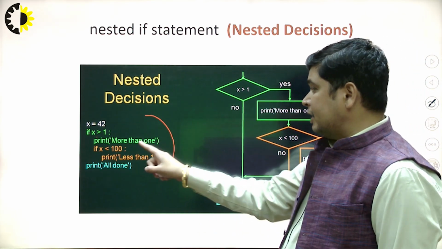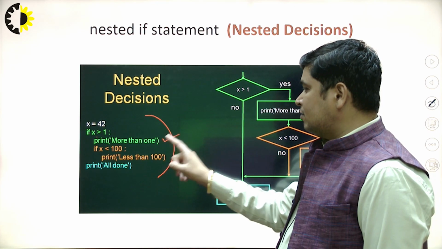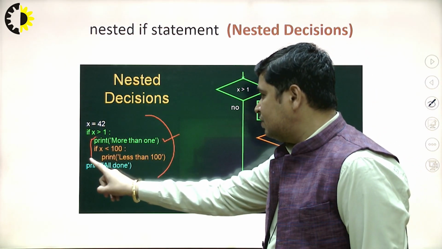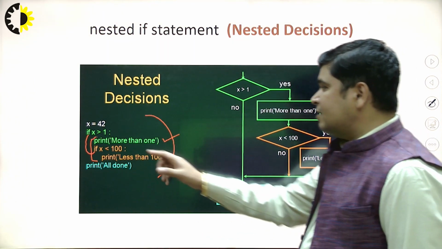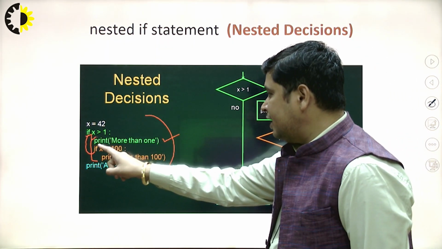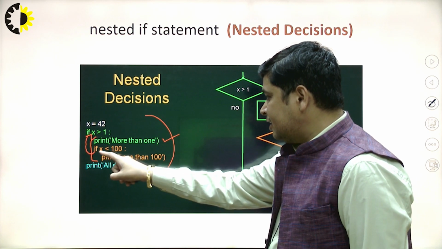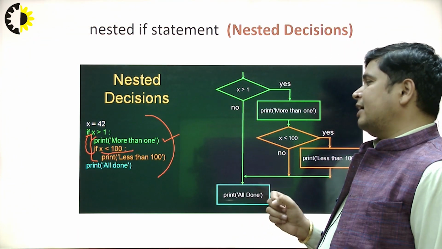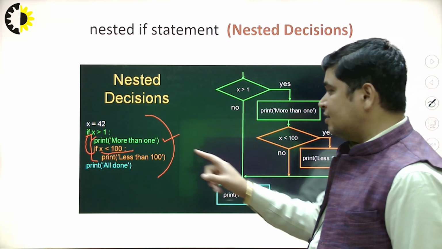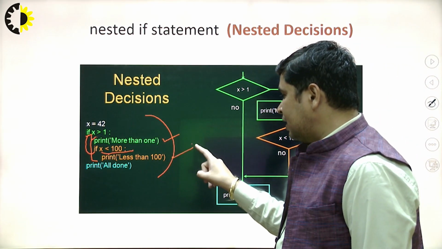Then this part will be executed, because this is the body of this if. Inside this if, this condition will be evaluated: 42 is less than 100. Again this condition becomes true, so this part will be executed.